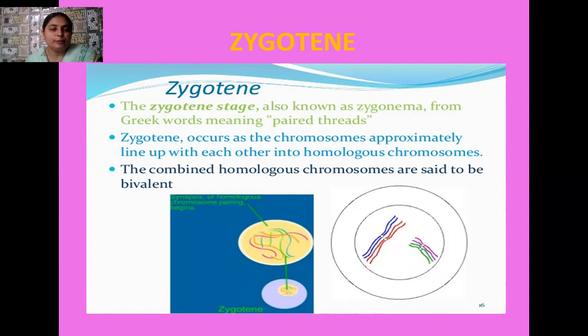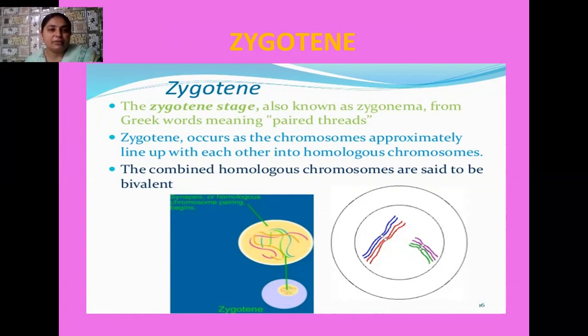These pairs of chromosomes which are similar in their structure as well as length are known as homologous chromosomes, and their pairs are known as bivalents. The process of making these pairs is known as synapsis. A complex structure is formed in which all the 4 chromatids of these homologous chromosomes are lying one above the other. This complex structure is known as the synaptonemal complex, and when you view the chromatids under the microscope, they appear in the form of a tetrad structure.